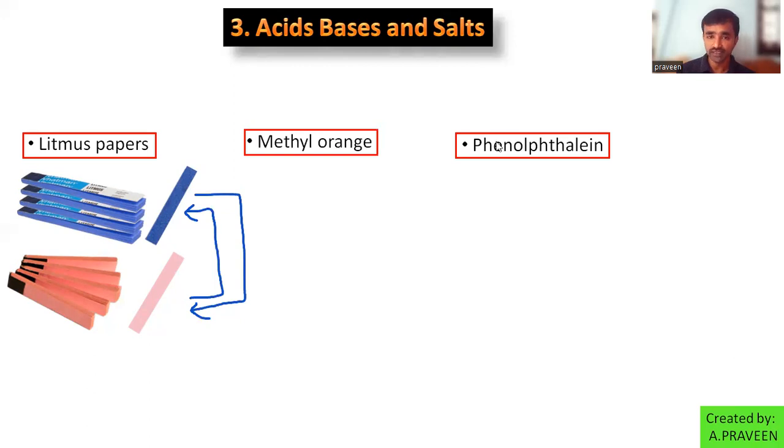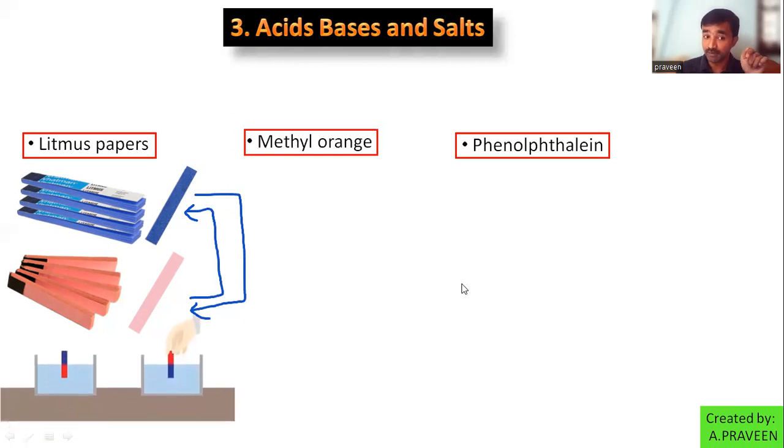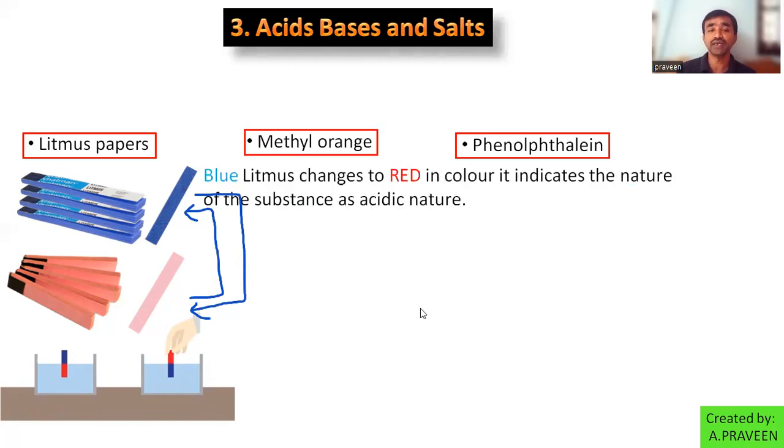Right? Here, simply look. Blue litmus paper is dipped into the first beaker. That blue changed into the red color. So the nature adopted by the liquid solution is acidic. Blue litmus changes to red in color, it indicates the nature as acidic.